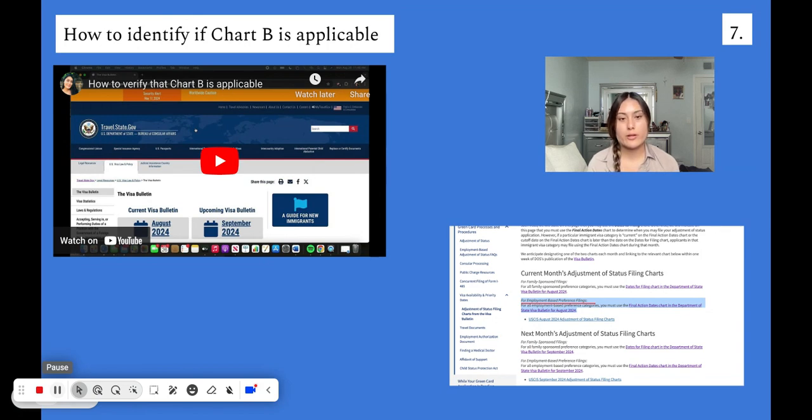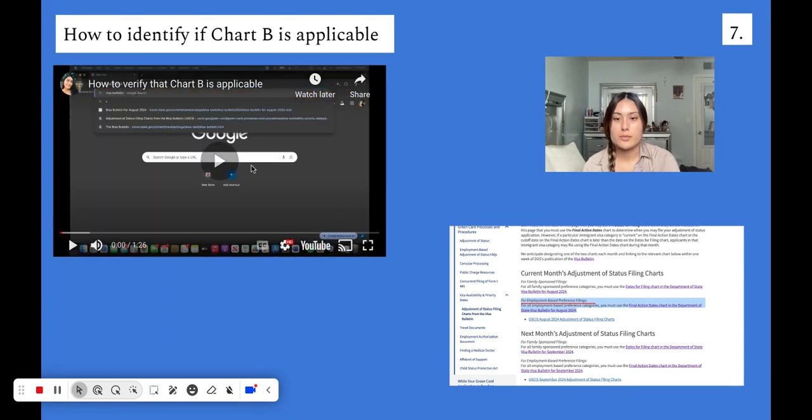As I stated before, the visa bulletin automatically contains both charts. However, in some cases, Chart B is actually not applicable to use for that month. So the visa bulletin updates every month, and sometimes it is very specific on which chart they want the clients to look out for. And in this video right here, I'm going to show you what to look out for in the visa bulletin website to see if the chart is able to be utilized for that month. Okay, so we're going to go ahead and play it.